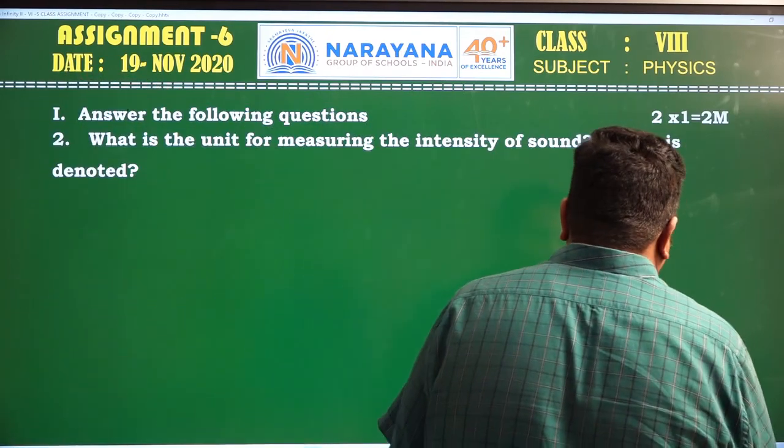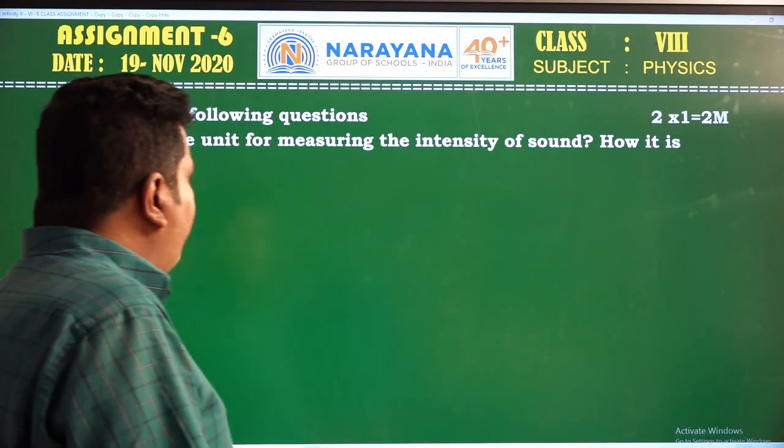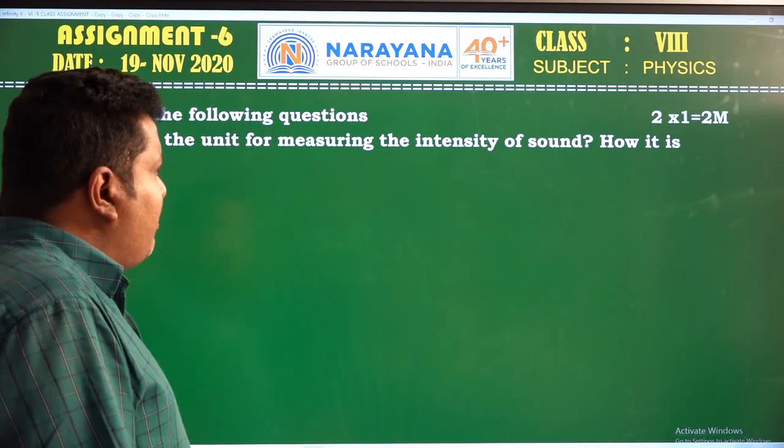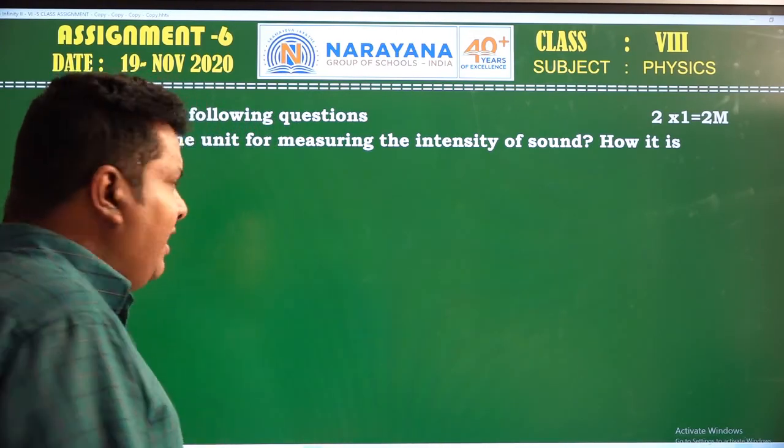Now let us see the second question: what is the unit for measuring the intensity of sound and how is it denoted?